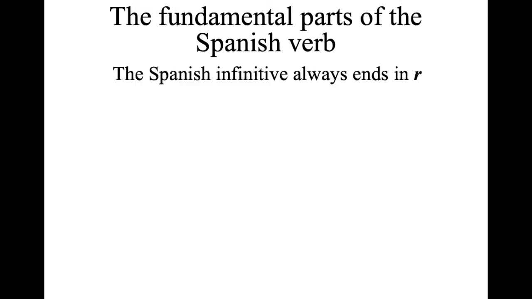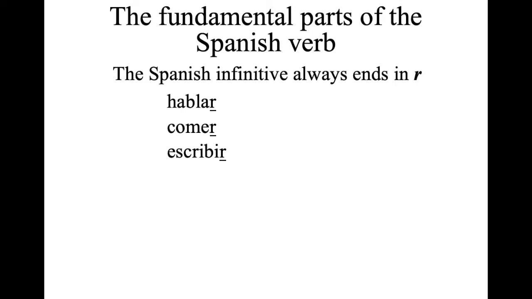The Spanish infinitive always ends in R. Remember that. That's a rule. Examples are hablar, to speak, comer, to eat, and escribir, to write. As you can tell, all of these verbs end in R.